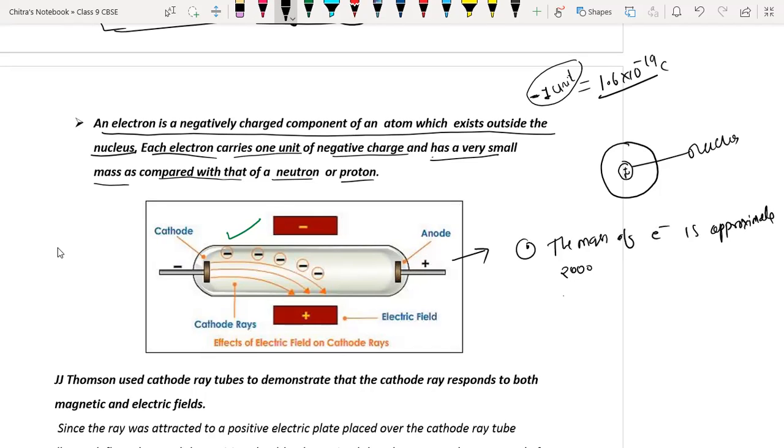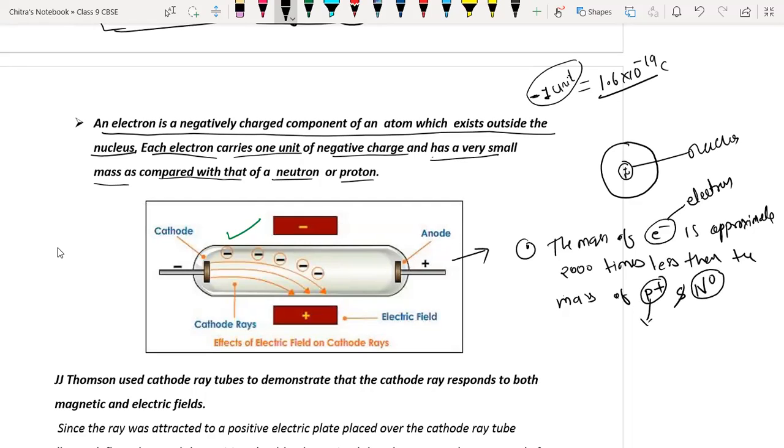So it is 2000 times less than the mass of proton and neutron. Proton is represented by P positive and neutron is represented by N0. N0 means no charge, neutral particle, and electron is represented by E minus. Whenever I write E negative, it means electron. Whenever I write P positive, that means proton. And whenever I use N0, it is neutron.